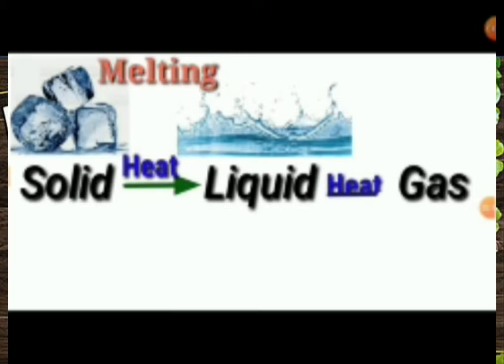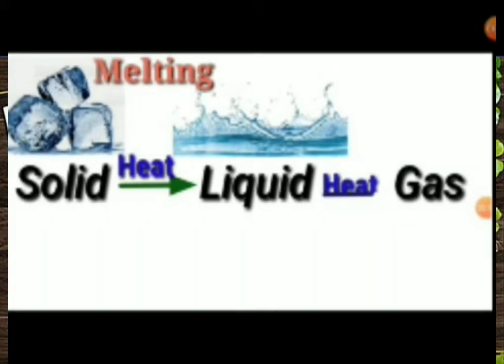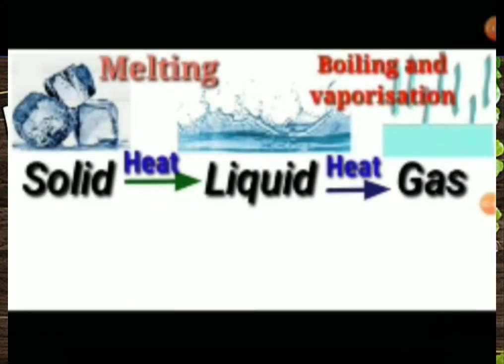When we increase the temperature, the ice will melt and turn to water. That means the solid ice becomes liquid by increasing temperature. So the change of ice into water is called melting. When we increase the temperature, the liquid changes into gas. This is called vaporization. Here, the liquid water changes and becomes gas, vapor.